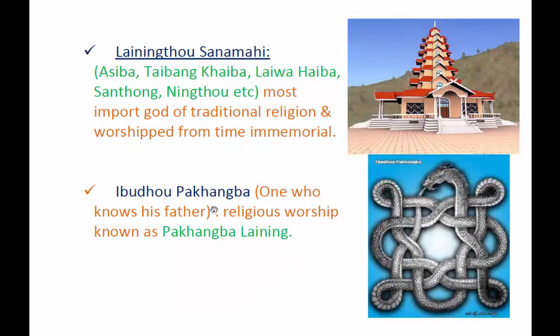The Manipuris also worship Lainingthou Sanamahi. In this picture, this is one of the temples of Sanamahi.